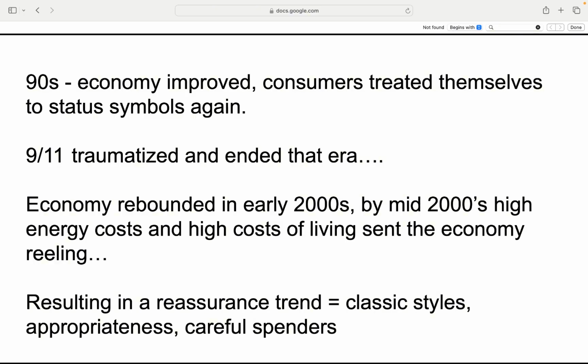90s to 2000s. Fashion and economy roller coaster. 90s economy boomed and people splurged on status symbols again. Post 9/11, trauma hit, ending the flashy era. Early 2000s, economy bounced back, but rising costs soon shook things up. The result, a reassurance trend, classic styles, practical spending, and playing it safe. When times get tough, fashion gets thoughtful.